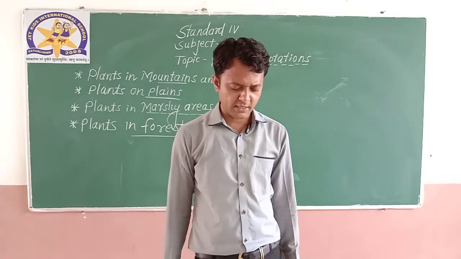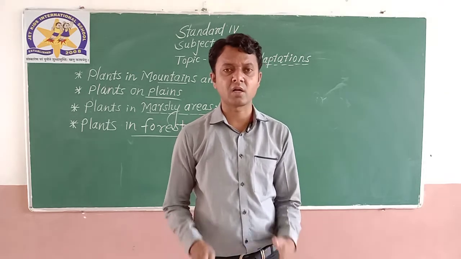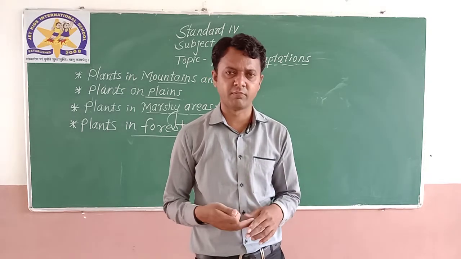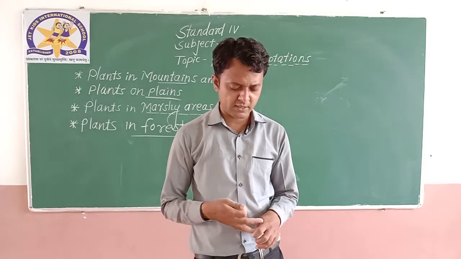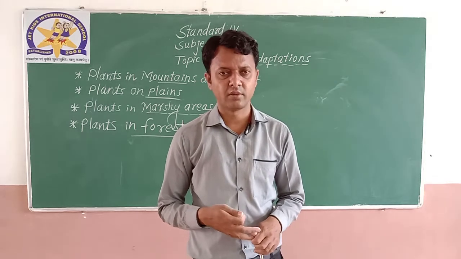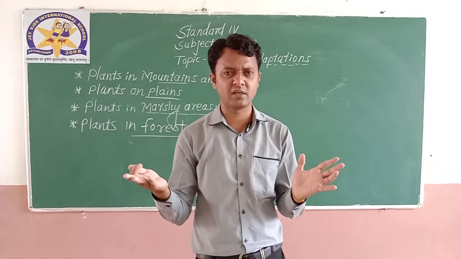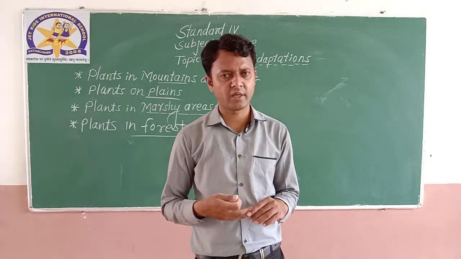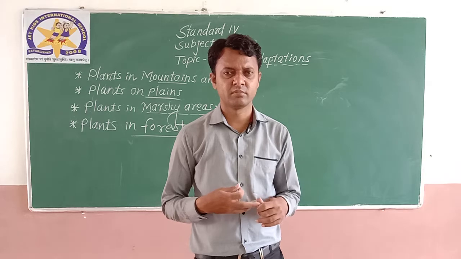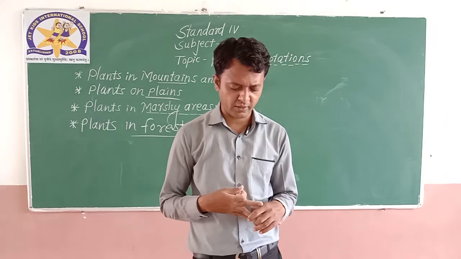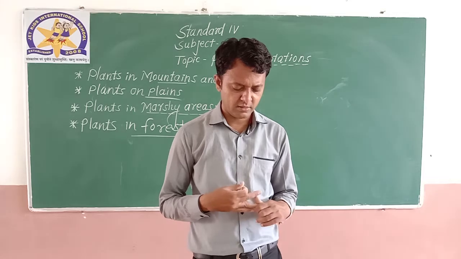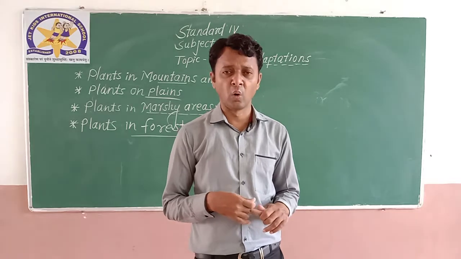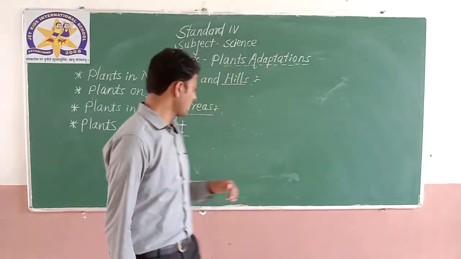Secondly, the plants that grow in forest are tall, as we have discussed for plants in the mountains. In the forest also they must be tall plants with broad and abundant leaves. You can see the mahogany tree has broad, abundant leaves. These plants generally do not shed their leaves, and most importantly, they grow in a warm climate. Examples of these plants are mahogany, oak and redwood.